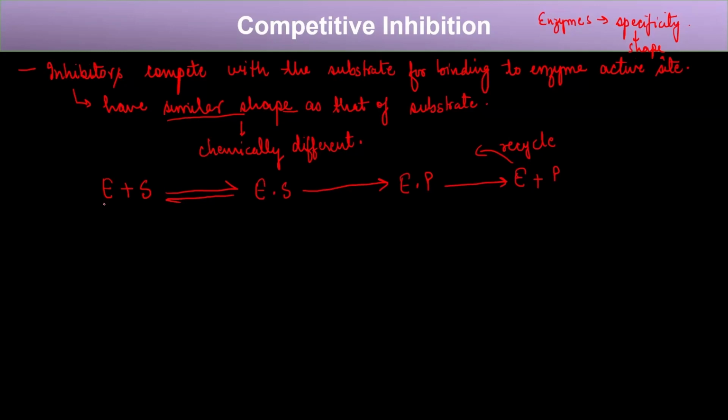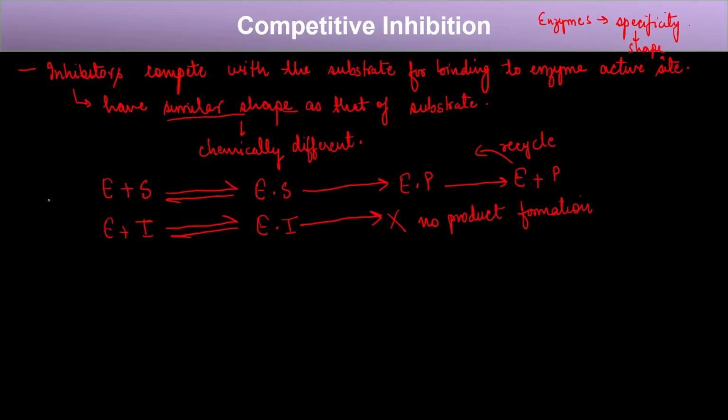But what happens when the inhibitor binds? So when, instead of the substrate, the inhibitor that I am representing by I binds, what happens? The enzyme-inhibitor complex forms. But this enzyme-inhibitor complex does not proceed further, and hence no product formation takes place. Okay, and that's how it reduces or affects the activity of the enzyme.